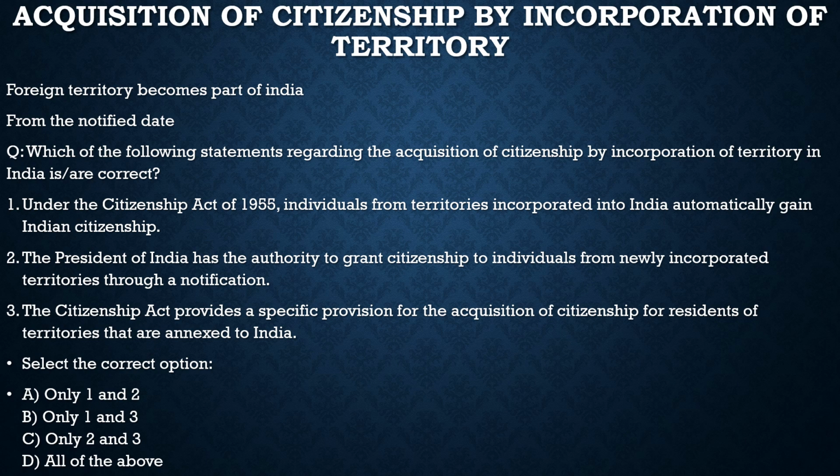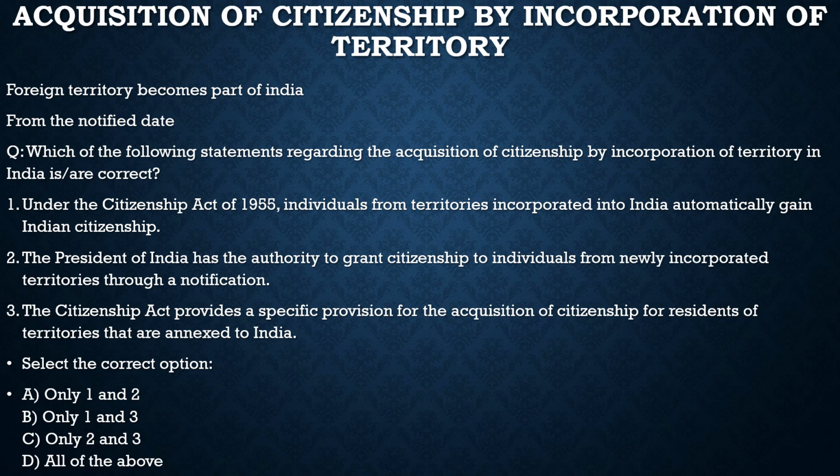We saw how a person can acquire citizenship by birth, by descent, by registration, by naturalization, how there are different ways and methods by which a person can acquire citizenship of India. And here comes another part with respect to this: acquisition of citizenship by incorporation of a territory. It says if any foreign territory becomes a part of India, the government of India specifies the persons who among the people of the territory shall be citizens of India.